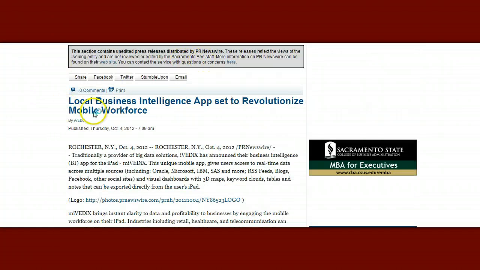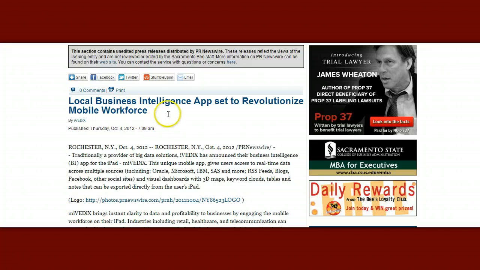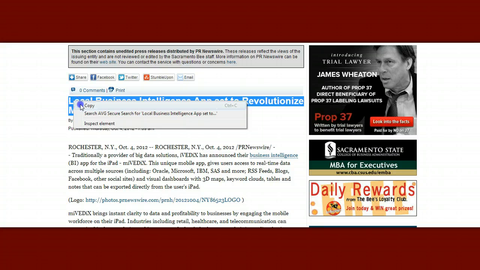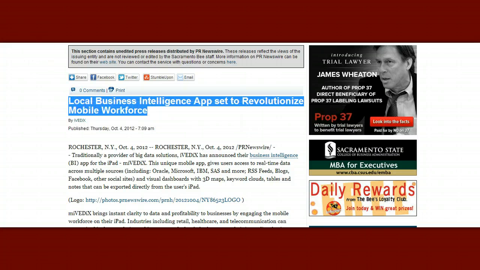Okay, and let's say we like this. I don't need to write a blog post, and we don't really have to worry about giving the author credit as long as we're not changing the work or claiming it to be our own. So we're going to copy and paste the text, and we're going to go back into our blog post.